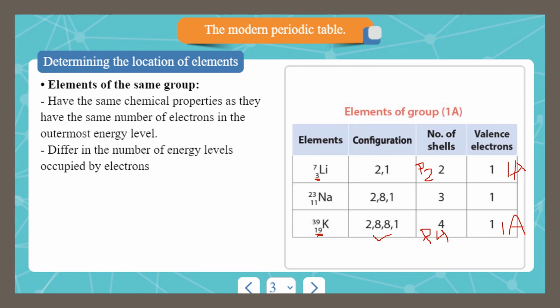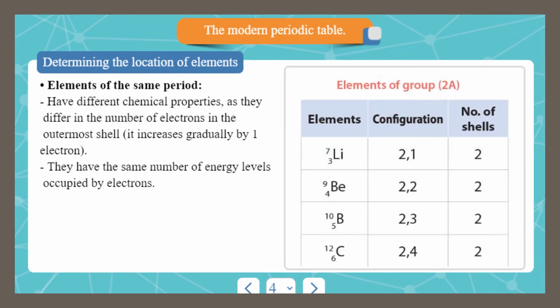Okay, let's take another example from this table. We will take boron, for example. Boron has 5 electrons in its atom, so its configuration will be 2, 3. This means that boron has 2 energy levels, so the number of the period will be period 2, and 3 electrons in the outermost shell means that boron lies in group 3A.